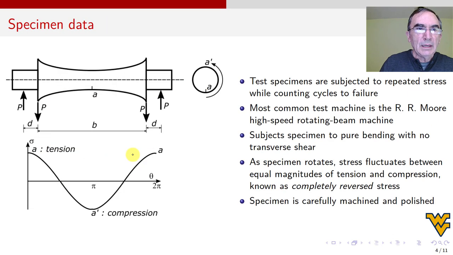As I mentioned, fatigue is a purely empirical topic. So you start with the data. You need data. The best is you get your own data, or you pay somebody to get the data for you. That way you're sure that what you have applies to exactly the same material with the processing conditions that you have.